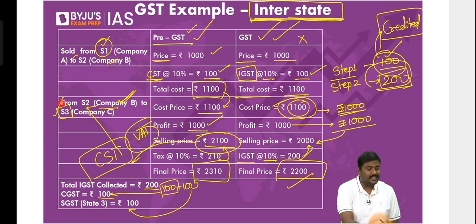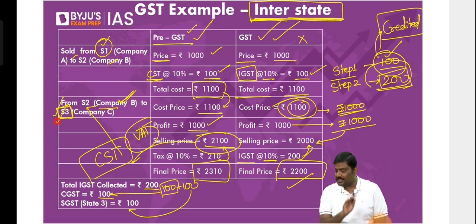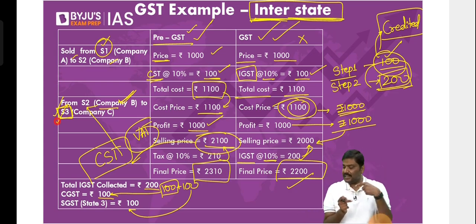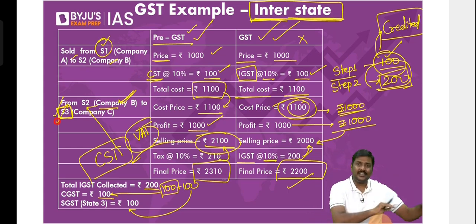In this example, where is the consumption happening? The consumption of the good is happening in state 3. It is state 3 which will get the SGST component. This is how GST is a much better system, much better compared to the earlier VAT system, service taxes, central sales tax, etc.